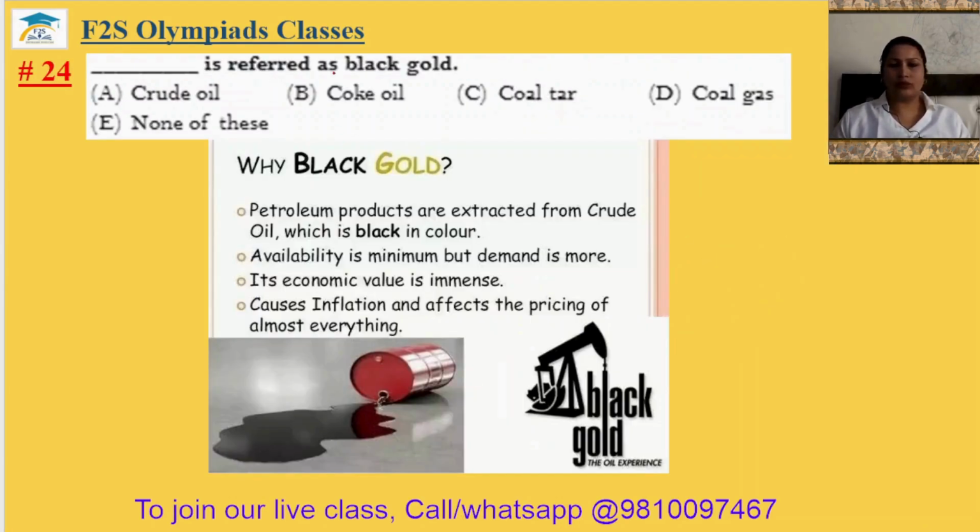Question number 24. Dash is referred as black coal. So crude oil is referred as black coal. Okay. So 24th answer will be option A. Why? Because coal tar is black in color and its economical value is very much. That's why it is known as the black coal.